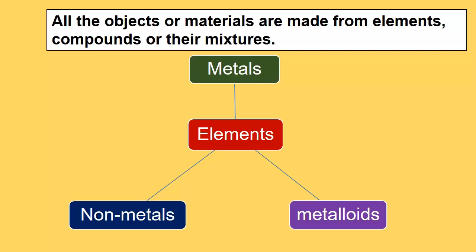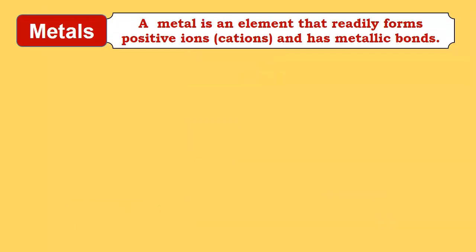So today in this topic we are going to see how metals are different from non-metals with respect to their physical properties and chemical properties. So what is a metal first? A metal is an element that readily forms positive ions and has metallic bonds.